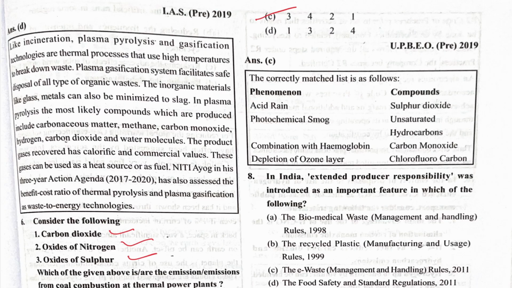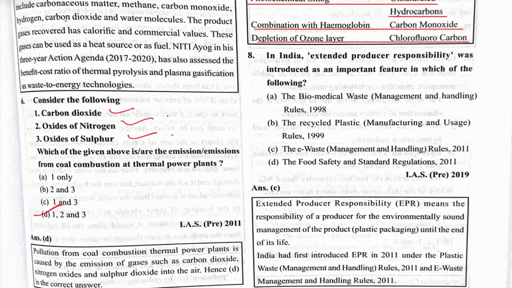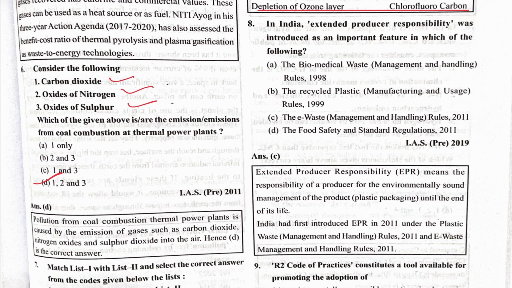You can see here acid rain, sulfur dioxide; photochemical smoke, unsaturated hydrocarbons; combination with hemoglobin, what dissolves in our bloodstream, that is carbon monoxide; and depletion of the ozone layer, what is responsible for that? Chlorofluorocarbon, CFCs. In India, extended producer responsibility was introduced as an important feature in which of the following? The biomedical wastes, no. The recycled plastic, no. The e-waste, yes, it was introduced for extended producer responsibility.